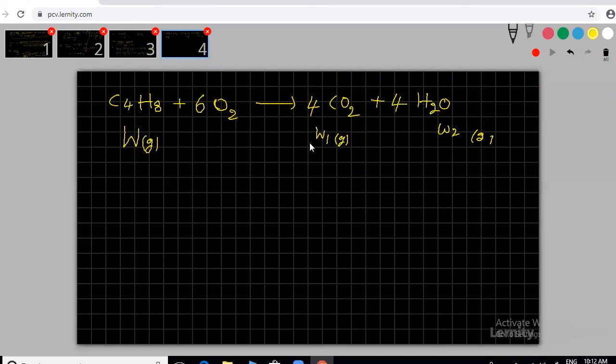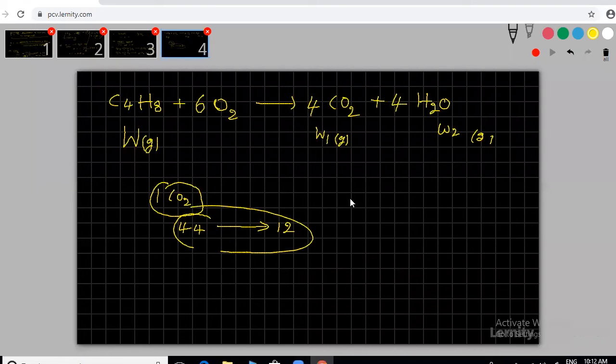Array, 1 CO2. How much is the weight of CO2? Can you calculate? 44 grams. Is it correct? How much carbon is there, sir? 12 grams. 44 grams contain 12 grams. Is it correct? Or any doubt here?